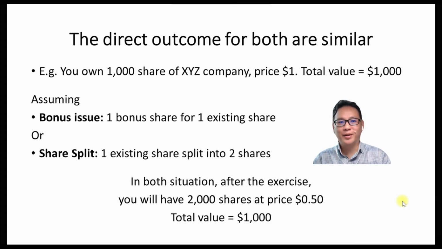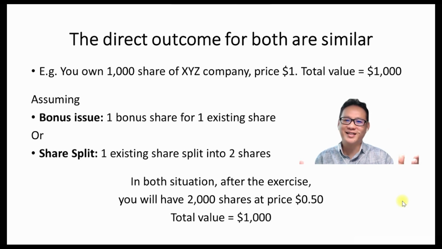So let's say for example you own 1,000 shares of XYZ company. Now the share price is $1 and of course your total value is 1,000 times 1, $1,000. So let's say they have a bonus issue, one bonus share for one existing share. That means for one share you have, you get another share. Or they do a share split exercise, one existing share split to two shares, so that means you have one, it becomes two. So in both situations, after the exercise, you will have 2,000 shares at a price of 50 cents each. Total value is still $1,000.